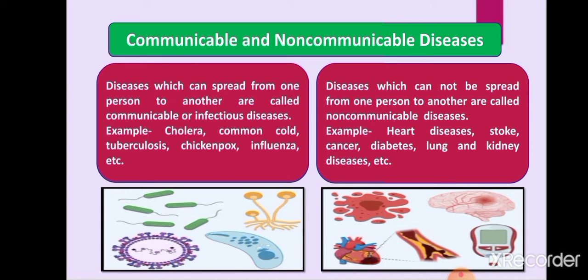So on the basis of how diseases occur in human body or in plant or animal body, diseases are of two types: communicable diseases and non communicable diseases. First of all, we will see communicable diseases. Diseases which can spread from one person to another are called communicable diseases or infectious diseases. As for example, cholera, common cold, tuberculosis, chickenpox, influenza, etc. These are the communicable diseases which can spread from one person to another person.